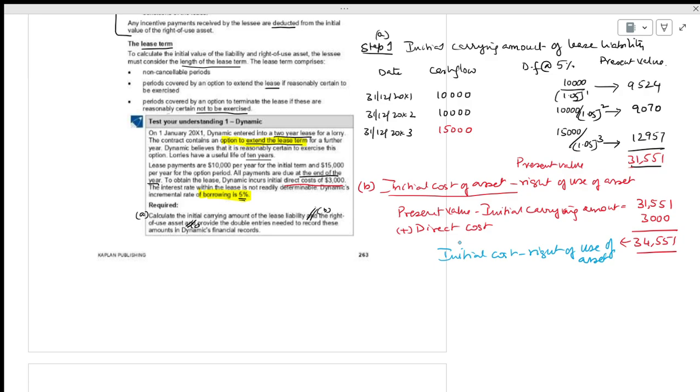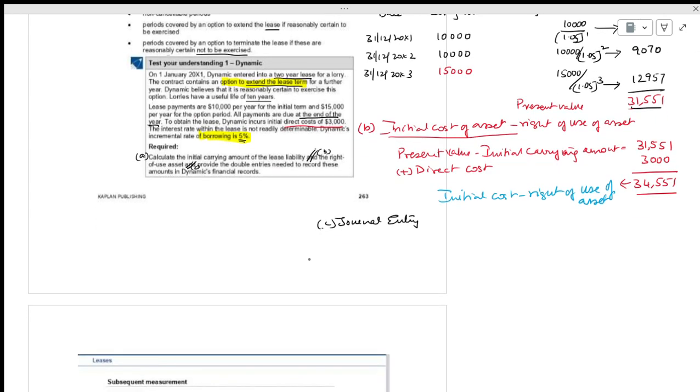Now, you have paid this initial cost. Now, what are they asking us? They are asking us for the general entry. Point number C. Can you tell me the general entry?